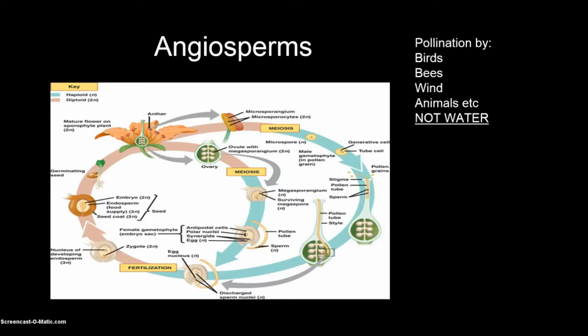Both types of sporangia are formed in flowers. In most angiosperms, the flowers are perfect. Each has both microsporangia and megasporangia.